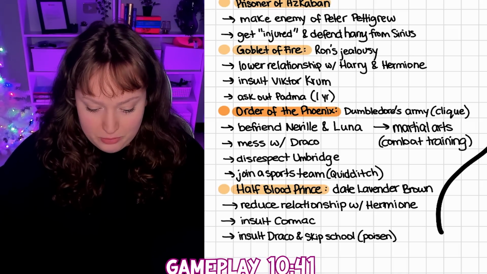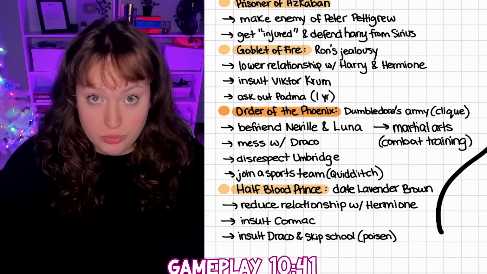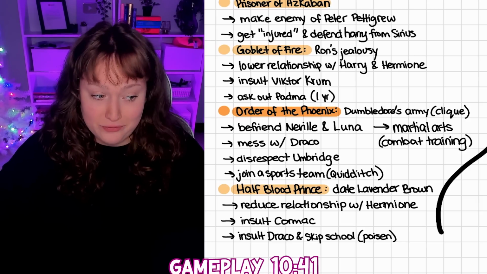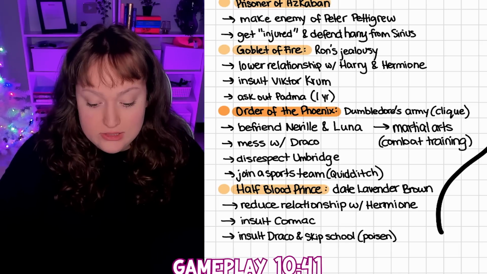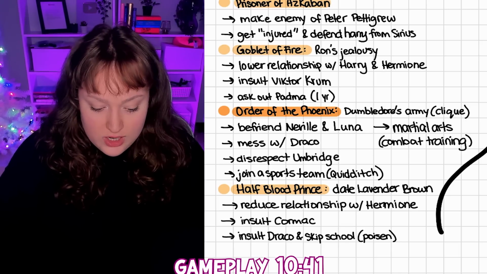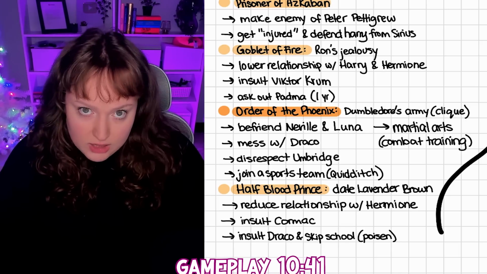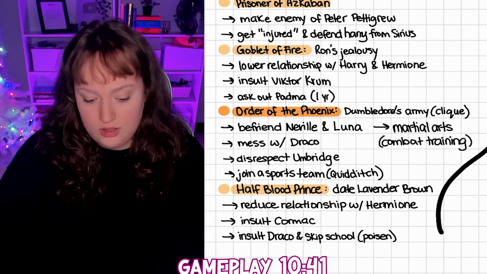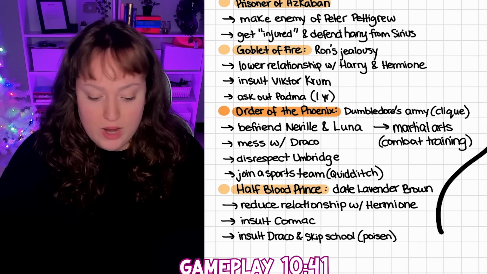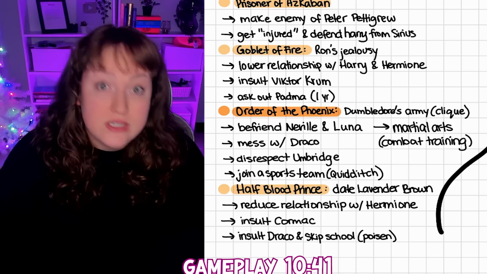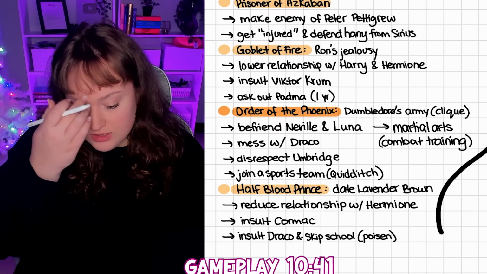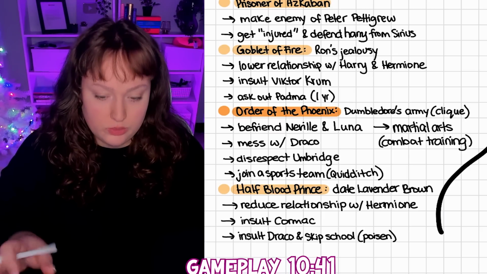So in the Half-Blood Prince, we are really going to reduce our relationship with Hermione. I have to be careful that we do not accidentally make her an enemy because of it. But here we're going to date Lavender Brown. We're also going to just insult Cormac McLaggen because we don't like that he likes Hermione, right? We're also going to insult Draco and skip school to symbolize Ron accidentally being poisoned by Draco here. And this is the time he spent in the hospital, so we're going to skip school.